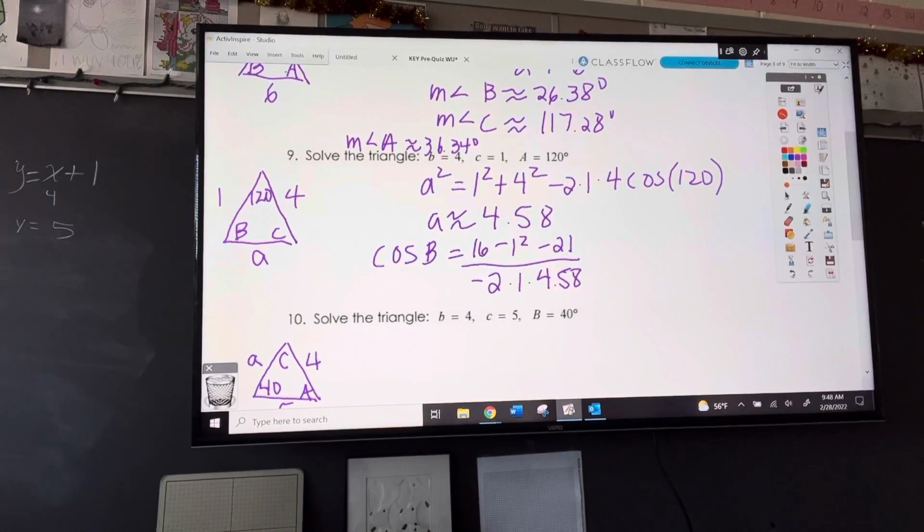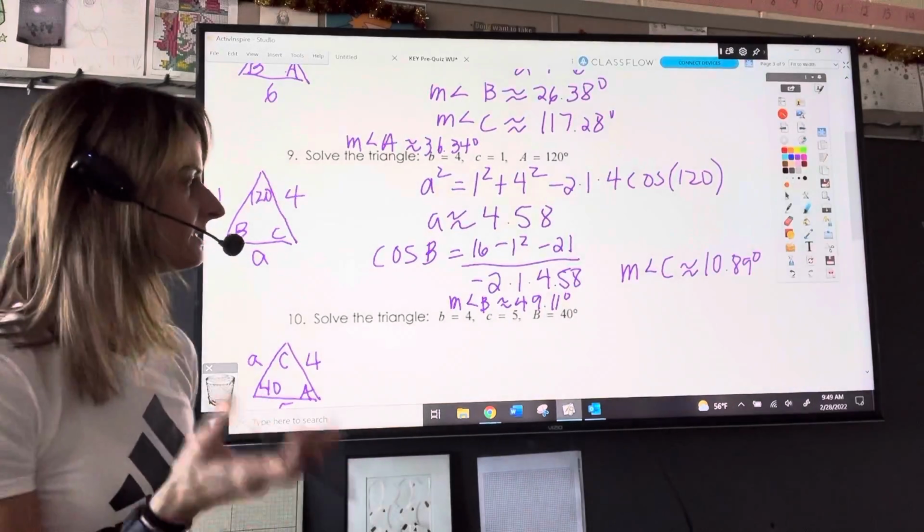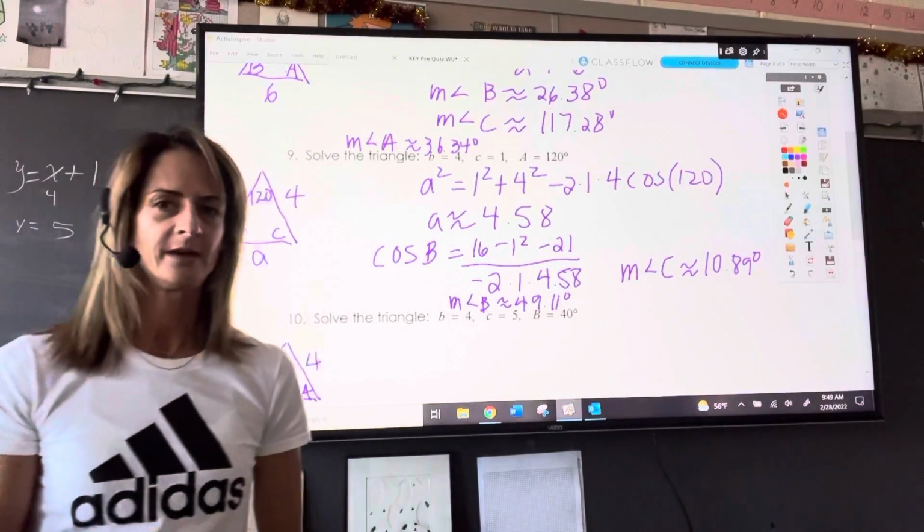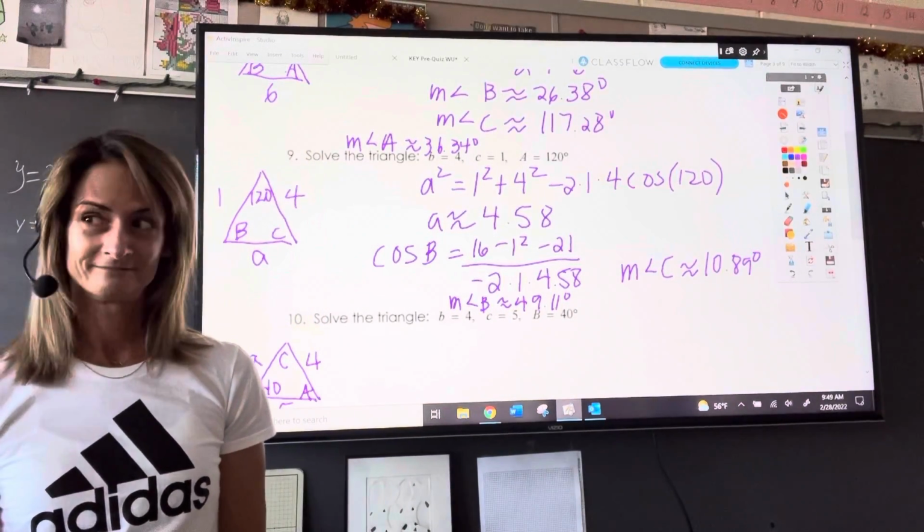It's okay if you don't have this written exactly the way I do. What matters is the measure of angle B should be approximately 49.11 degrees. And whichever one you solve for first, it doesn't matter, but you should get 10.89. Did anyone use the law of sines or do this differently and get the same values?